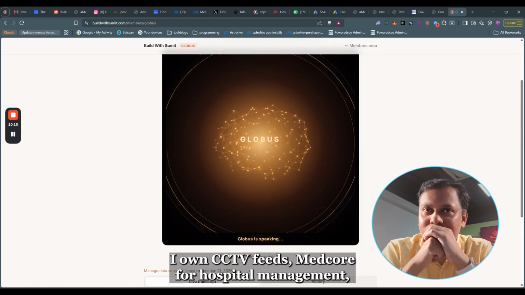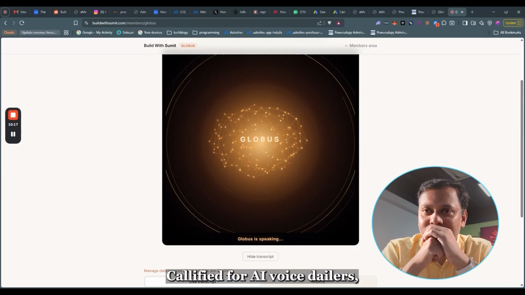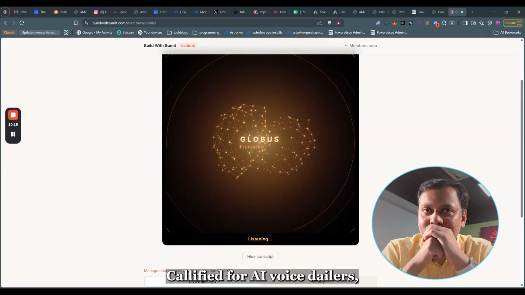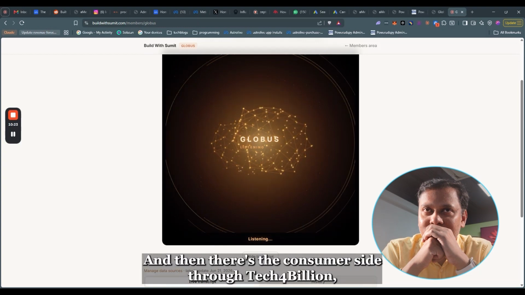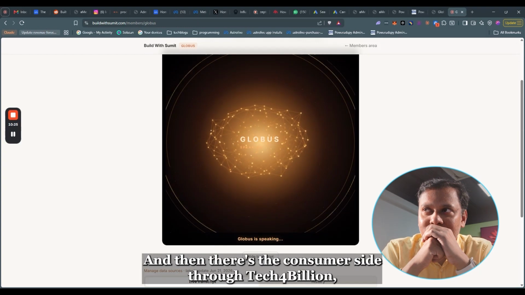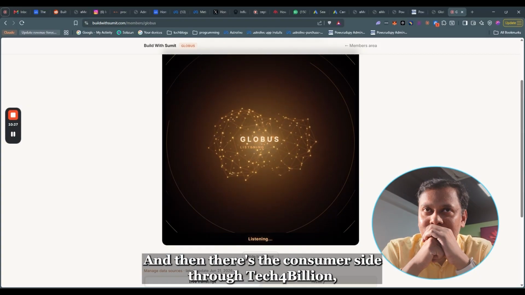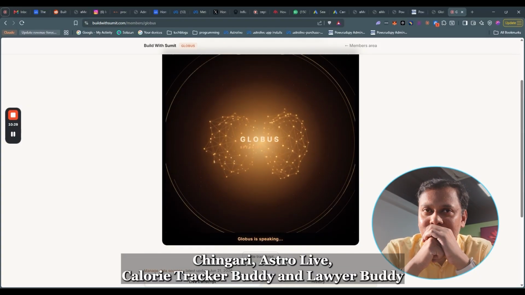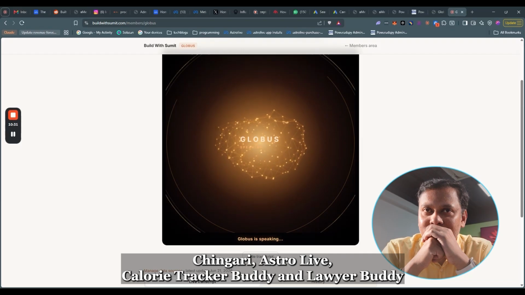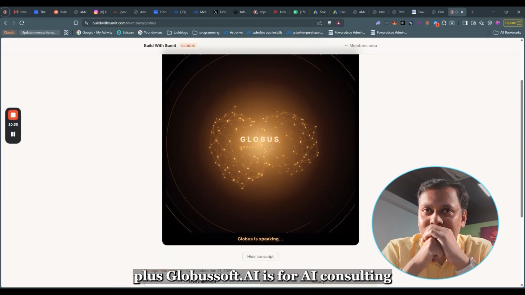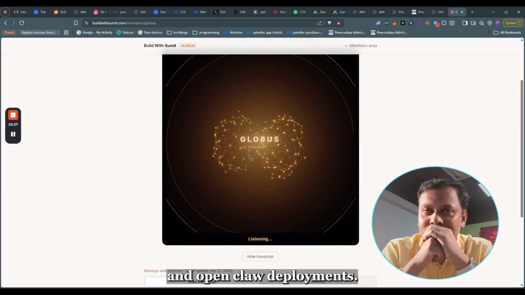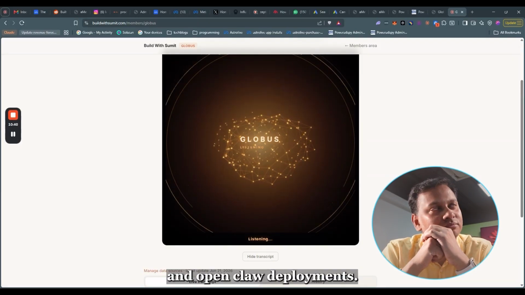Medcore for hospital management. Calified for AI voice dialers. Carrotflow for jewelry ERP. And then there's the consumer side through Tech 4 Billion: Chingari, AstroLive, Calorie Tracker Buddy, and Lawyer Buddy. Plus Globosoft.ai for AI consulting and OpenClaw deployments.